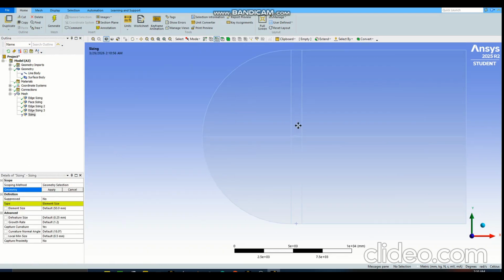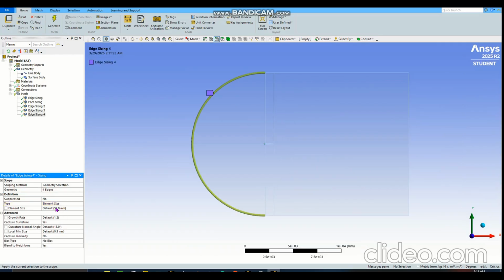Insert sizing. We are going to do the final thing before we move on to the face mesh. Select this. Select this. To choose multiple lines, as I said before, you need to hold the Control key. And select the front two divided, the split parts of your airfoil. So 4 edges should be selected now.